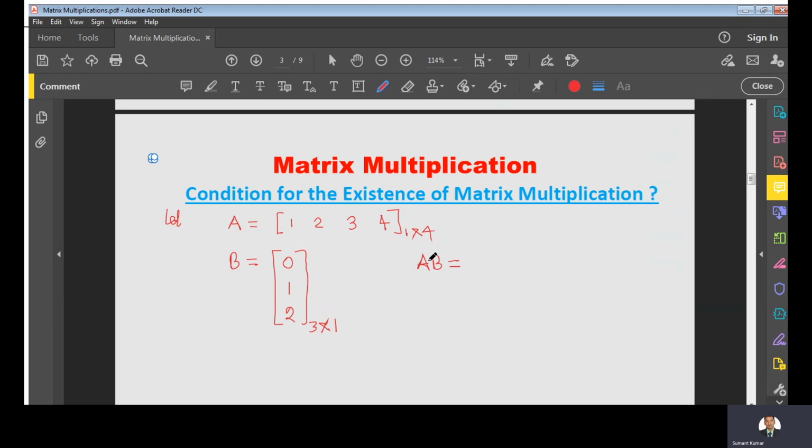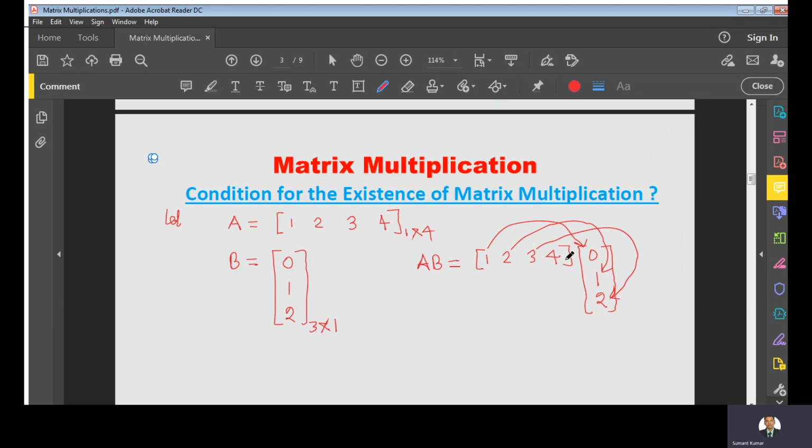Now I want to find the product A times B, right? What will happen? We will multiply this row 1, 2, 3, 4 with this matrix, that is 0, 1, 2. So what will happen in this case? We will take the inner product, right? So we will multiply the first element of this row with the first element of this column, second with second, and third with third.